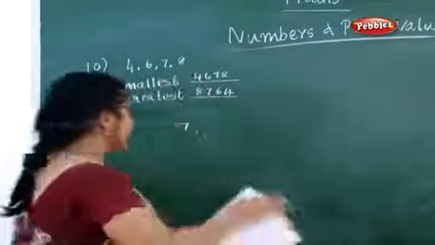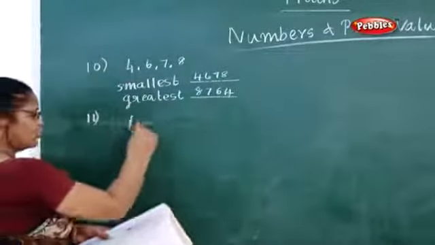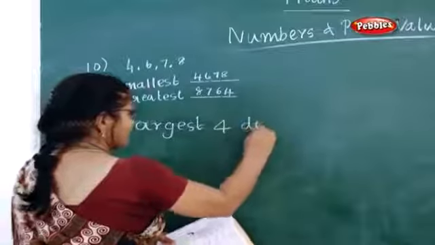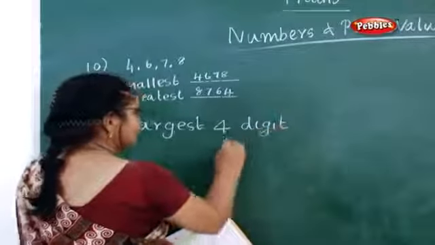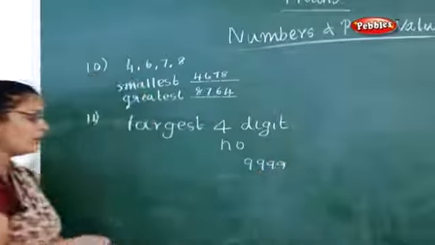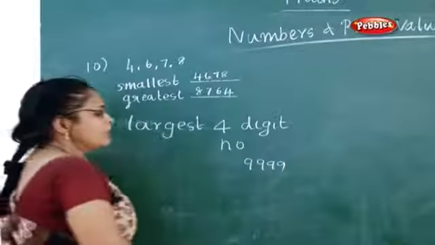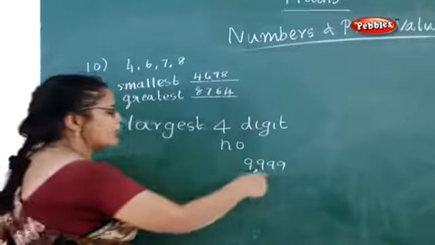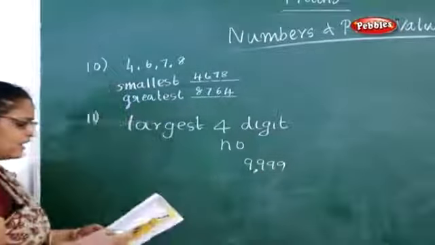Now see the largest 4-digit number. What is the largest 4-digit number? It is 9999. Now, as in the story they have given, you put a comma after the first digit. So 9,999.